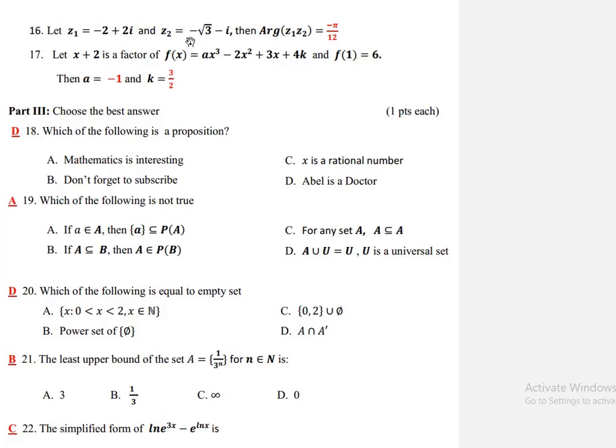Then next የዚህኛውን የtheta 2 እንፈልጋለን የz2 principal argument ማለት ነው. Therefore theta 2 is equal to the principal argument of z2. Since z2 is found in the third quadrant, then if it is in the third quadrant we use the formula theta 2 is equal to tan inverse of 1 over root 3 minus pi እንላለን. Then argument of z1 times z2 ምን ማለት ነው?